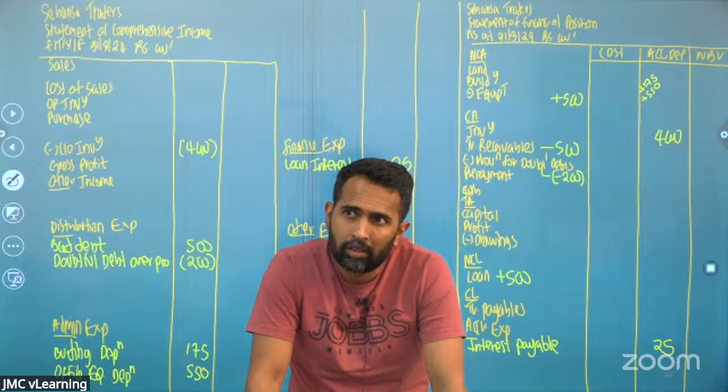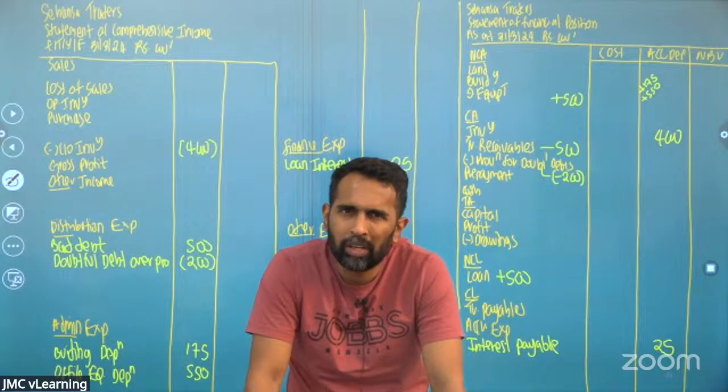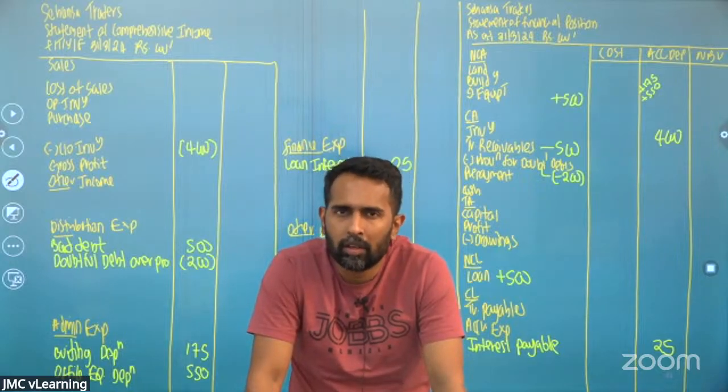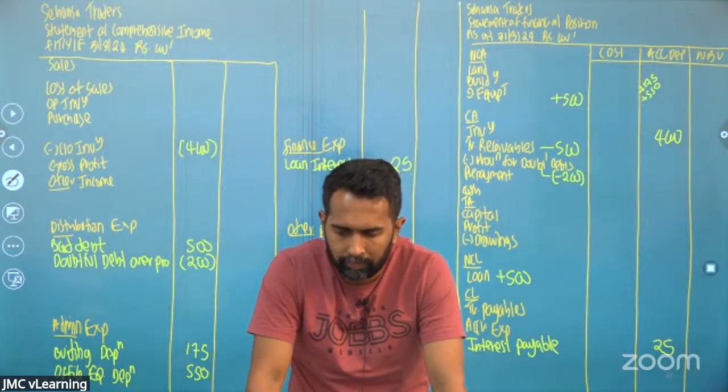We thought 500 rupees we are not going to recover from the debtors, so we took a loss of 500 last year, but this year we don't need that much, we need only 300. So that excess loss we took we are going to reduce. That is what we are doing.